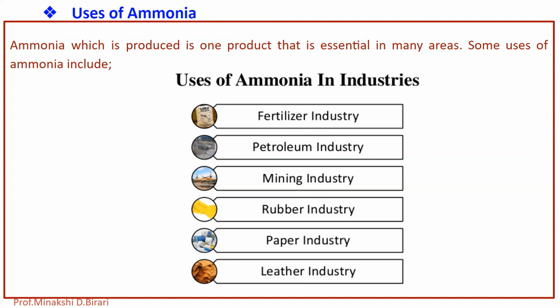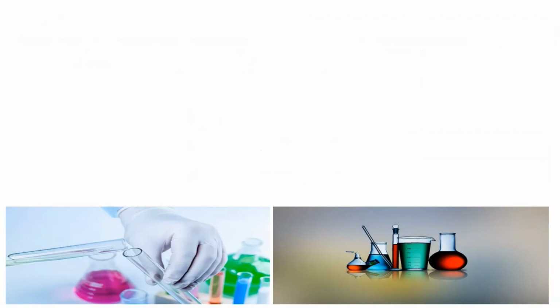Ammonia is one product that is essential in many areas. So in today's lecture, we have studied the physico-chemical principles involved in ammonia manufacturing and also the uses of ammonia in various areas.